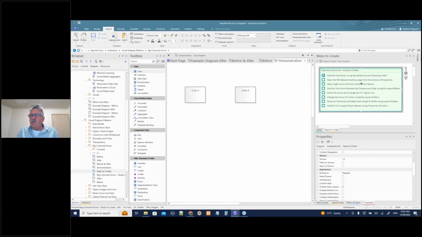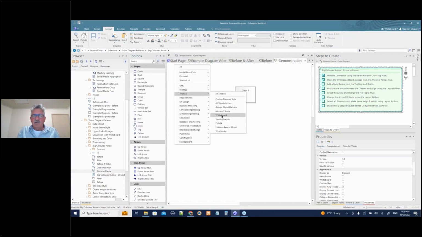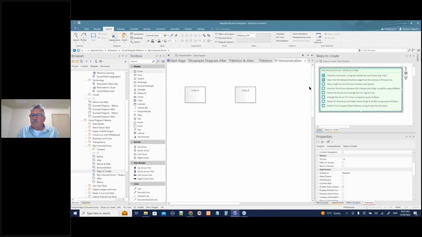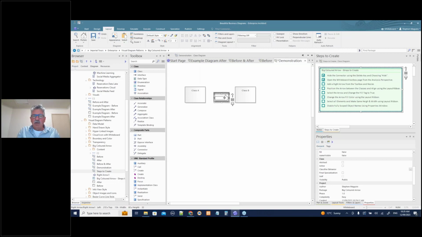Open the whiteboard toolbox page from the analysis perspective. We've looked at this before. I'm going to go to the analysis perspective, which I already have open. That's there, so I've got that open. And remember, you can do that from the change perspective option. Just go change perspective, analysis, and whiteboard. So add a right arrow from the toolbox and resize. Here's a right arrow. I'm going to put that in, and I'm going to resize it now. I can hold the shift key down to keep the proportions the same, and that's my arrow.